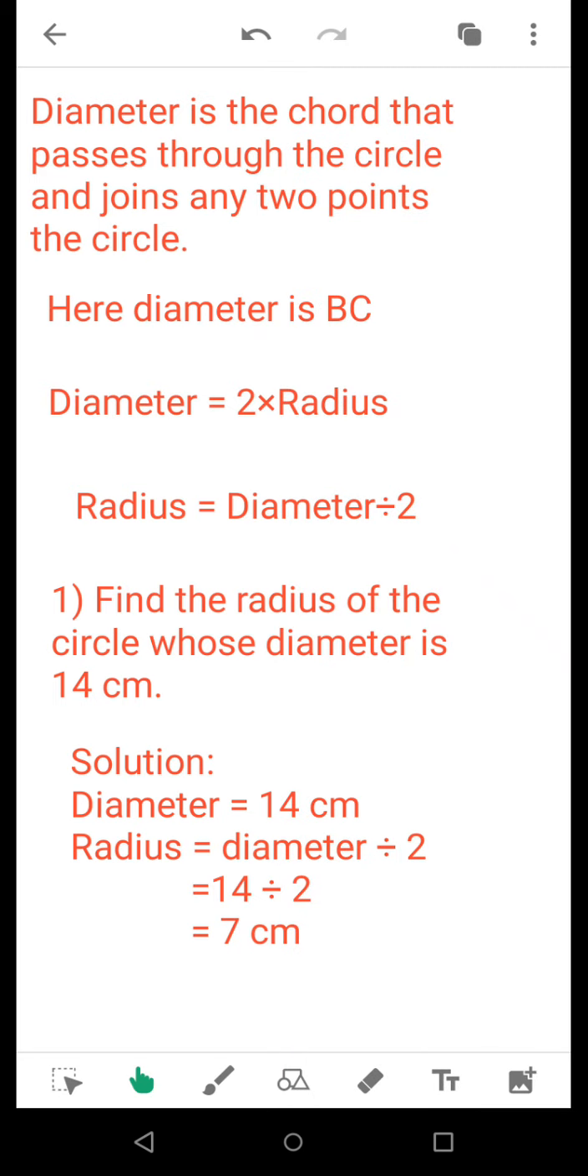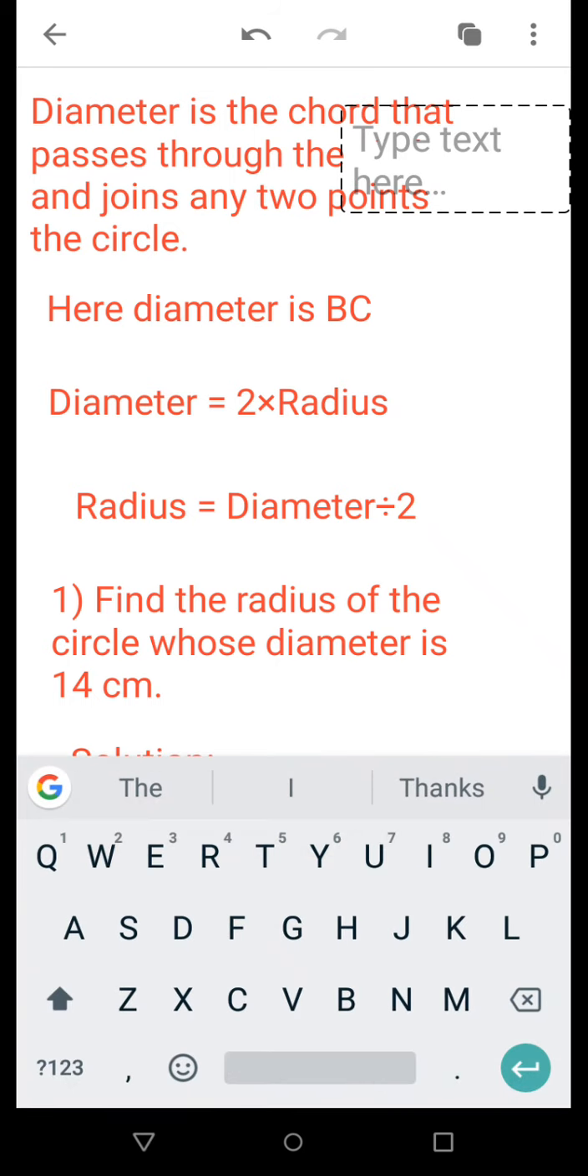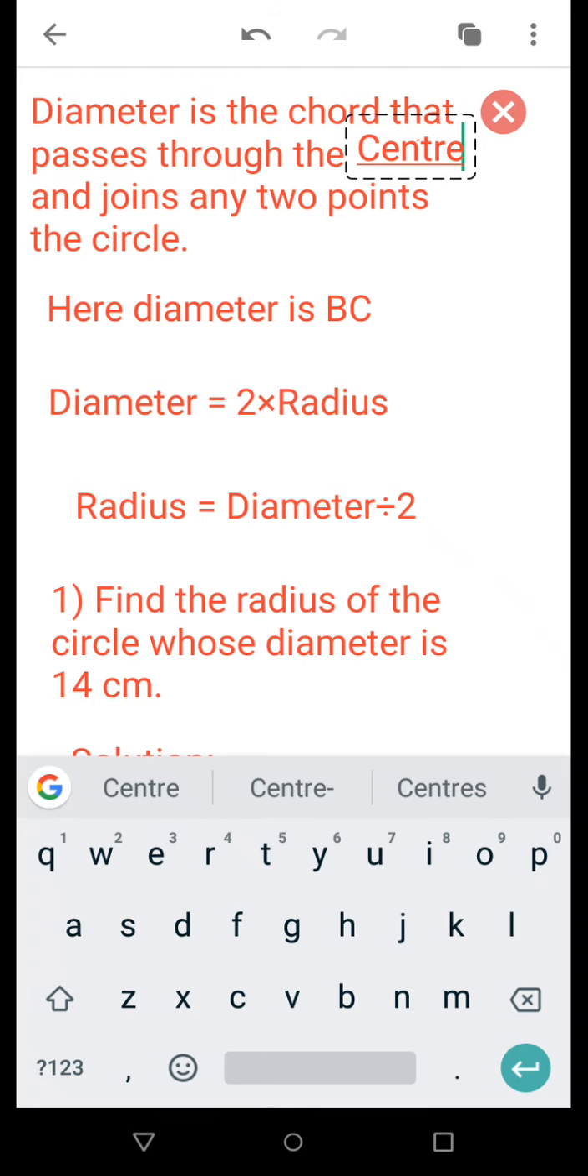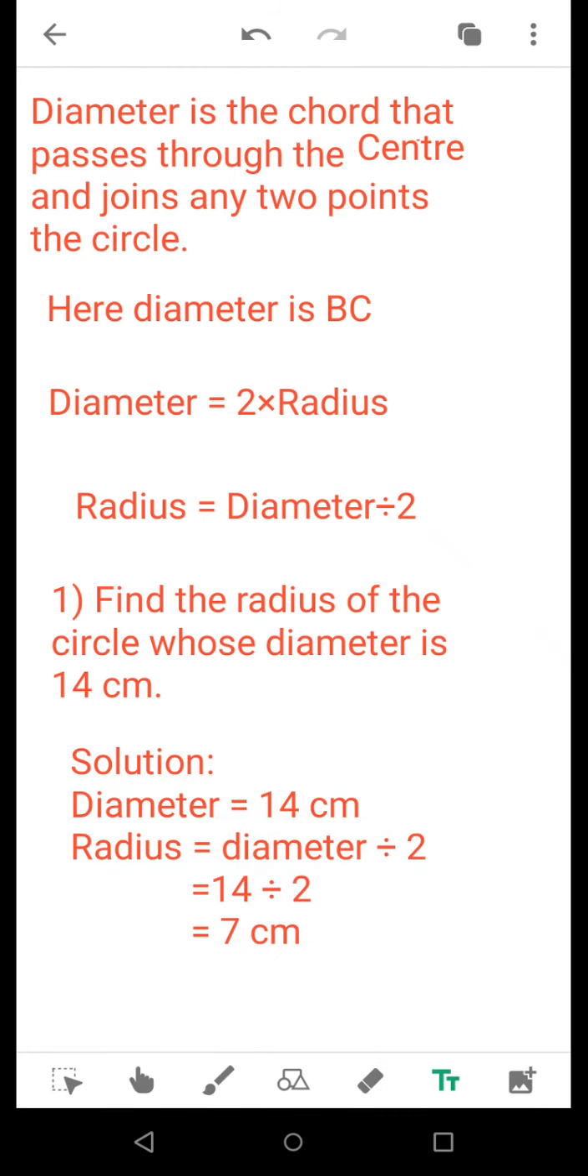Here we want to say that diameter is the chord that passes through the center. Yes, diameter is a chord that passes through the center and joins any 2 points of the circle.